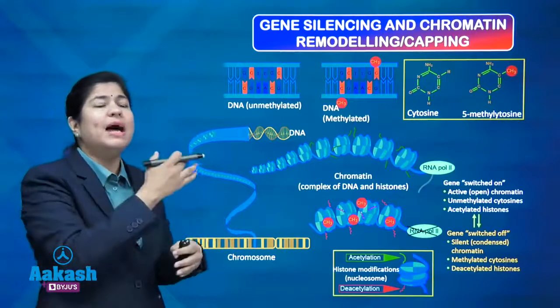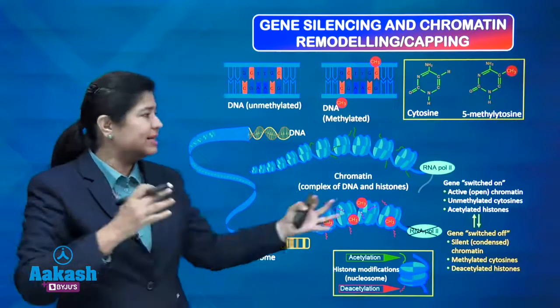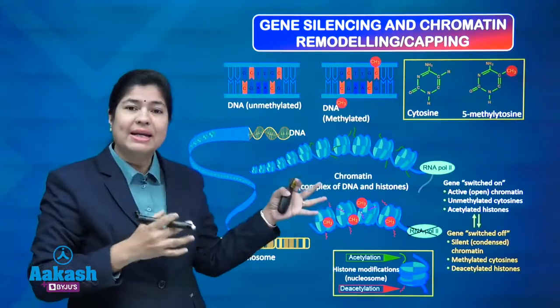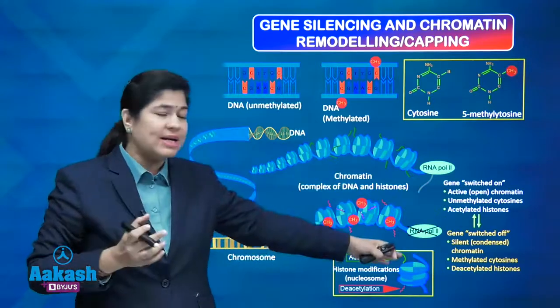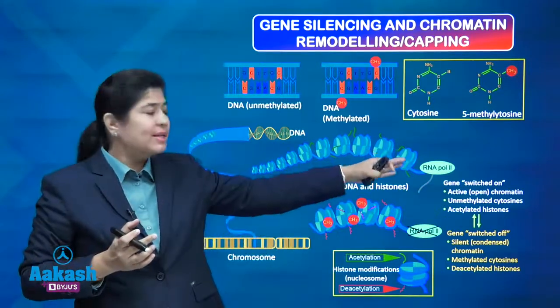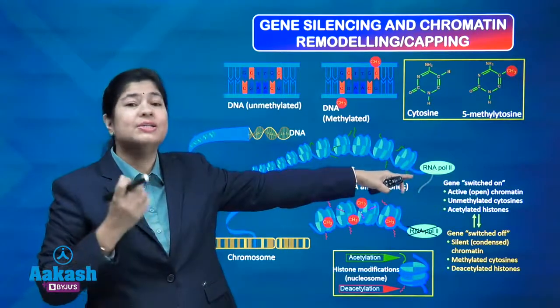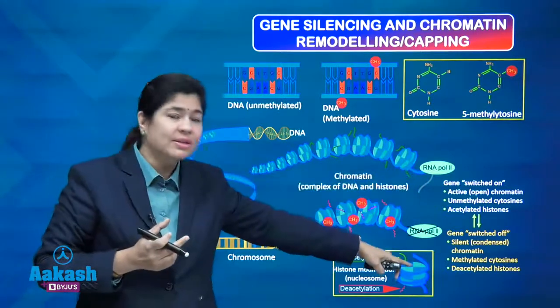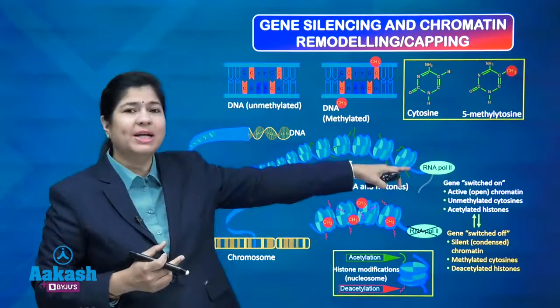The opposite will happen in chromatin remodeling. That means the chromatin is switched on, it is open. This was condensed, so this is open. This was deacetylated, so this is acetylated, the histone part. And this was methylated, the cytosine part. So, this will be unmethylated.